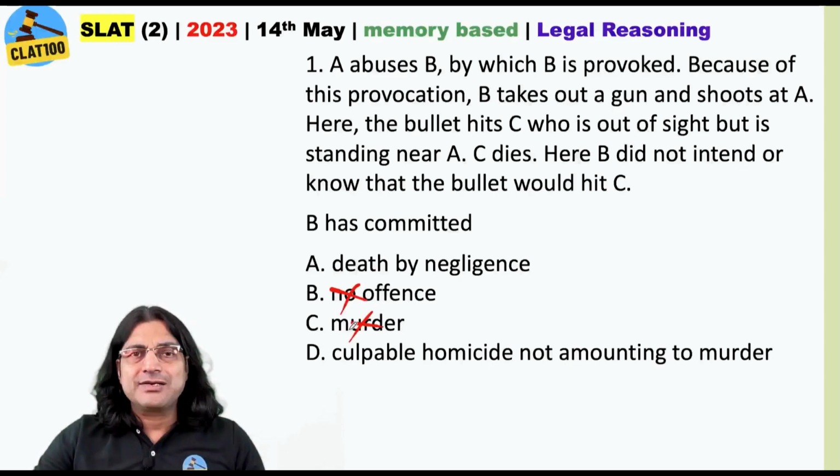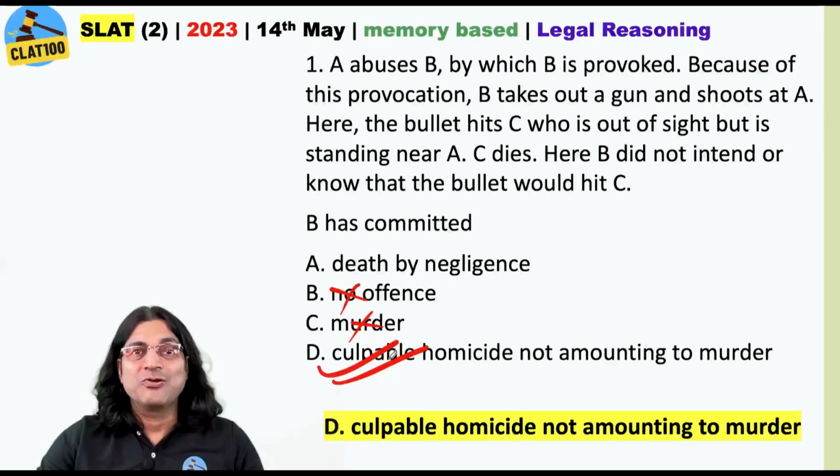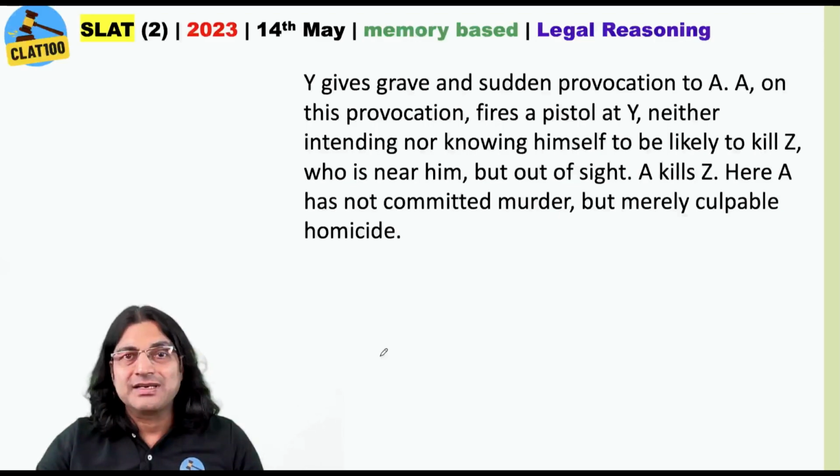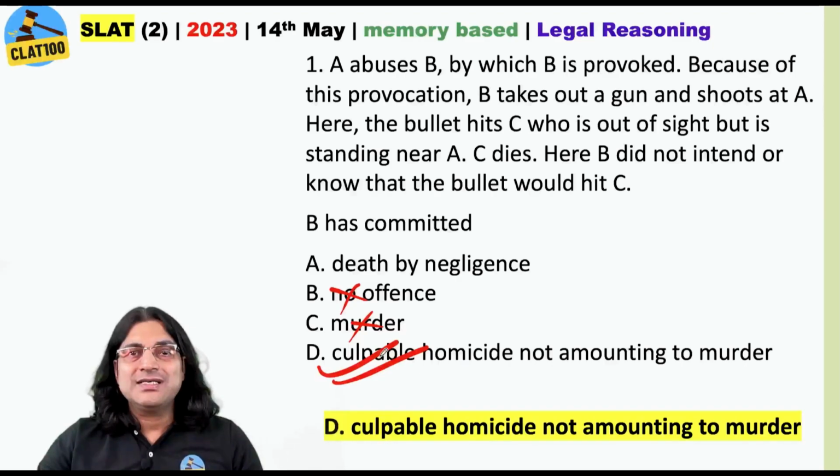Then the entire test taking population got divided in two groups. One, death by negligence, and the second, culpable homicide not amounting to murder. And the verdict goes in favor of culpable homicide not amounting to murder. Look at this exact illustration given in the bare act of the Indian Penal Code. So, let's try to understand why it is culpable homicide.